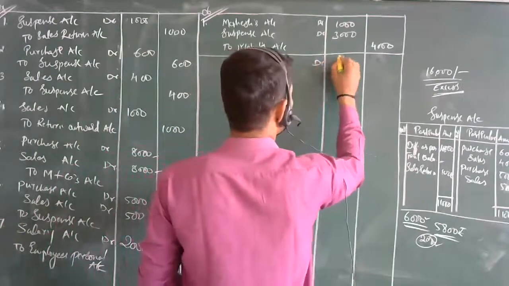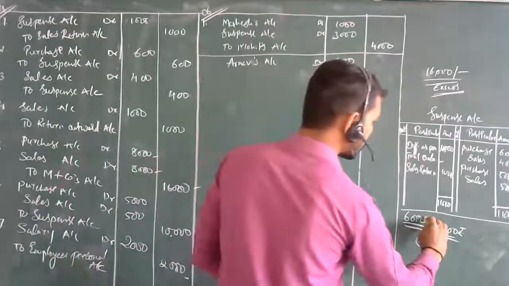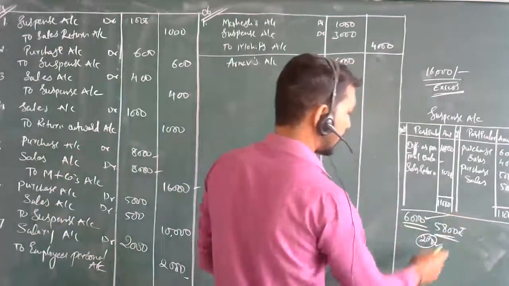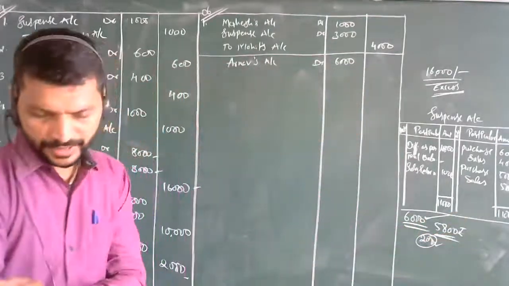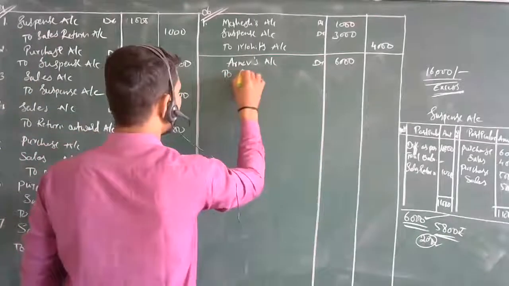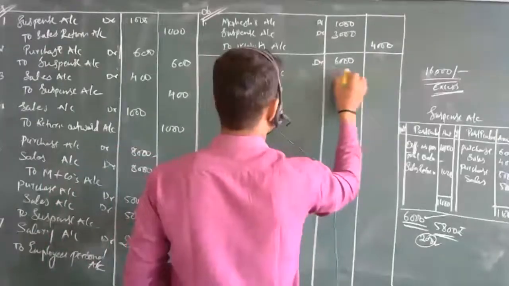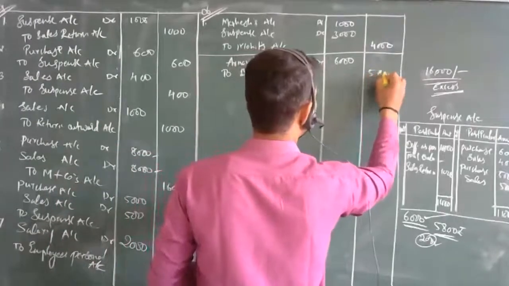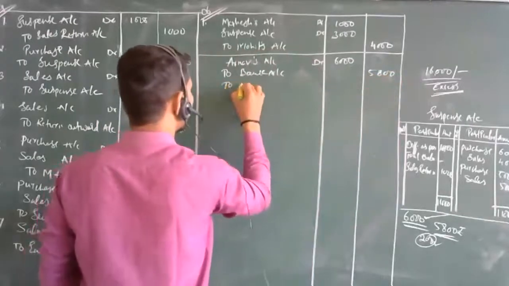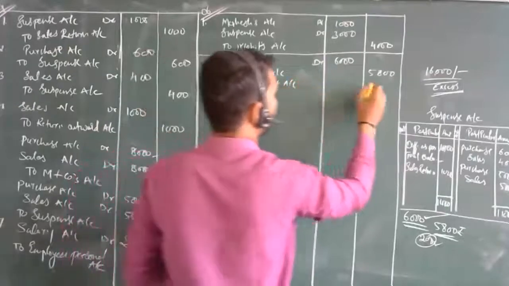Arnav's account debit 6,000. Actually, the amount to be paid is 6,000 and he has paid rupees 5,800. So since he has paid by check, it is to bank account 5,800, to discount account 200.